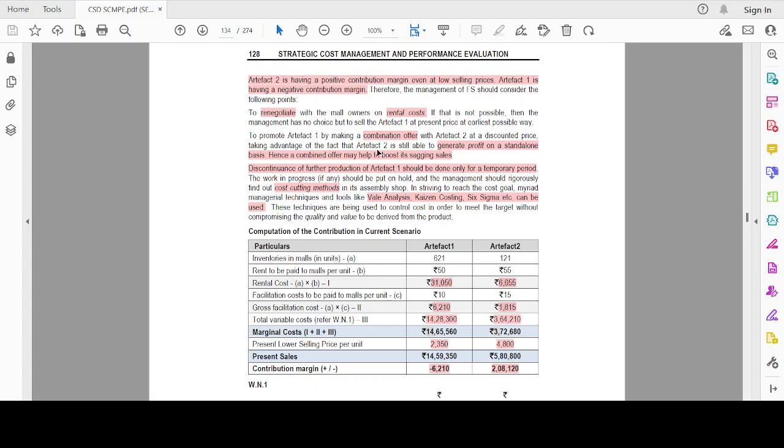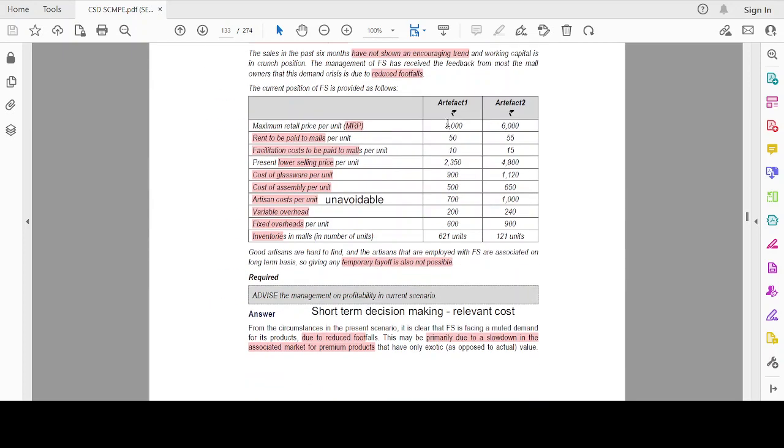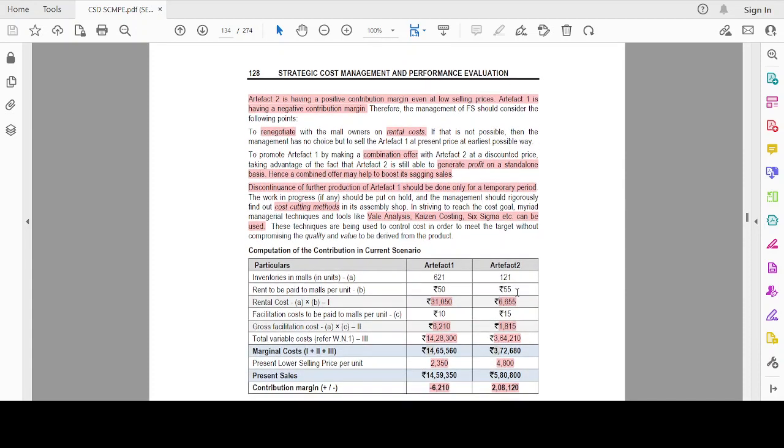If I am still not able to boost the sales of artifact 1, then for a temporary period we have to discontinue its sales. If I had been using the existing selling price, I would not have been incurring any losses; just because I give it a lower price, I incur losses.